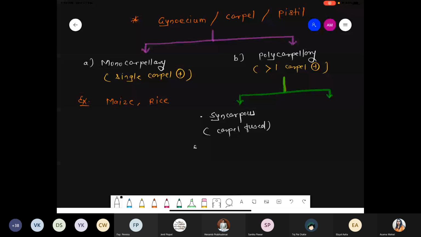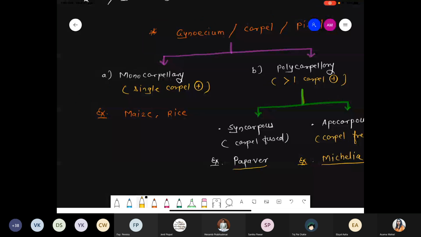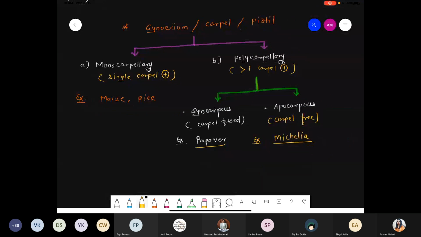In this point we take the example Papaver. Another point, apocarpous. What is the meaning of apocarpous? The carpels are free, they are not attached. In this point we take one example, Michelia. Papaver and Michelia. This same point was again covered in the morphology chapter.